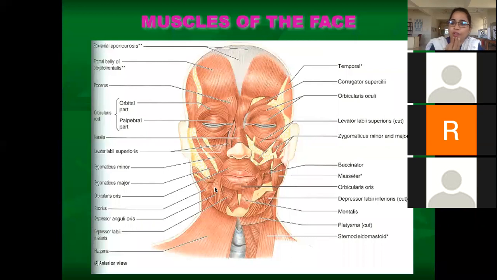Then comes the lower lip. We studied upper lip, angle, and now the lower lip. Only one muscle depresses the lower lip. This is the action: when we depress the lower lip, the lower lip is going down. So that is called depressor labii inferioris. Lower lip, what is it called? Depressor labii inferioris.